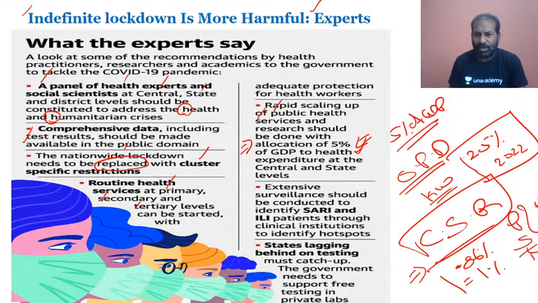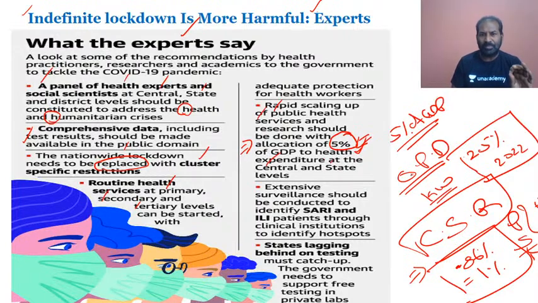As of now, it is 0.86, or you can take it as 1 percentage of the GDP. But what is required as per the experts is 5 percentage of GDP as expenditure at the central and state level, which is very, very important. And this is again very important for prelims, factual data. And extensive surveillance should be conducted in SARI and ILI.